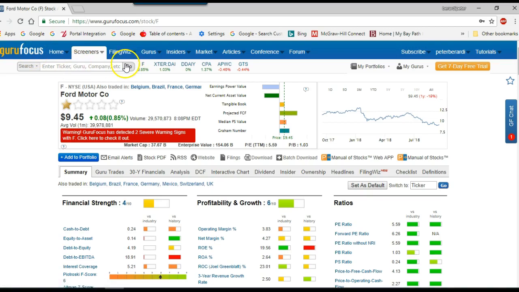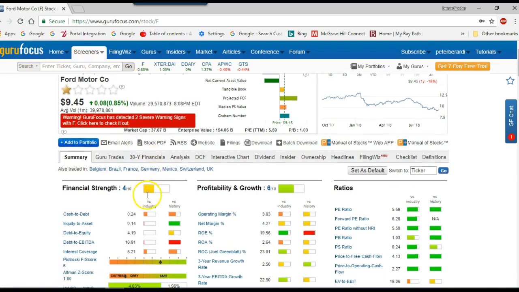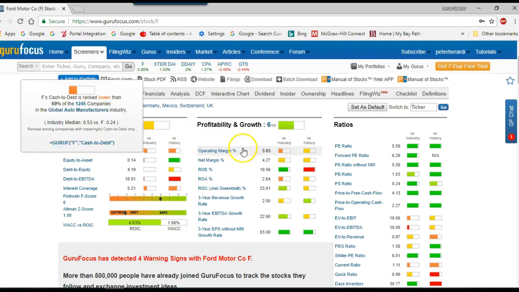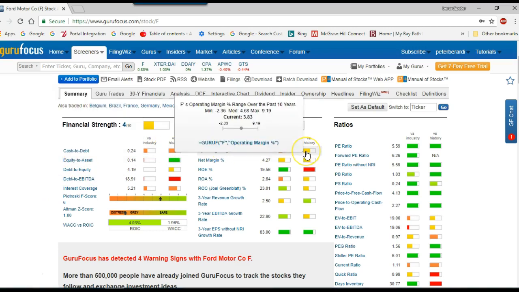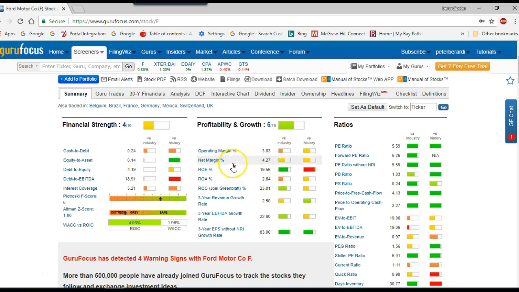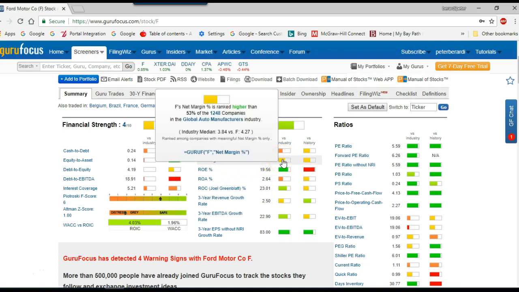I'm using Ford, and the nice thing about this is it gives you Ford's ratios compared to industry, operating margin compared to industry. The operating margin for the industry is 3.83, their operating margin is 3.83. Net margin for Ford is 4.27. The industry is